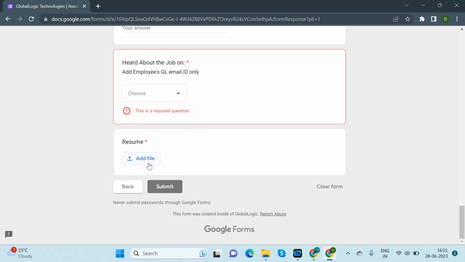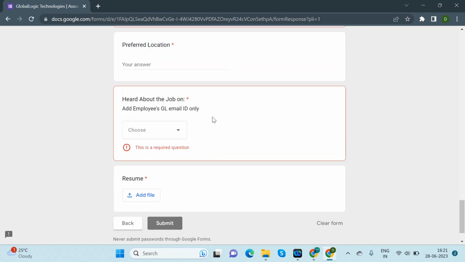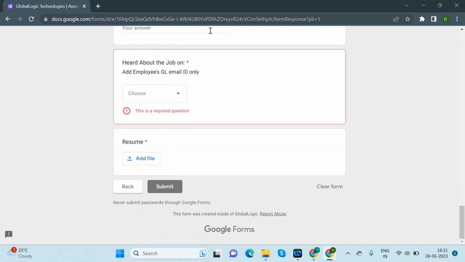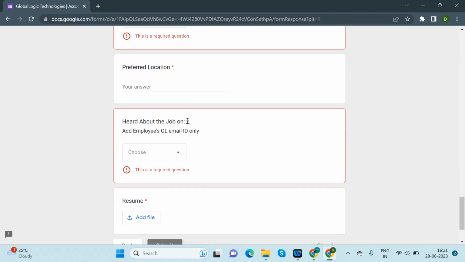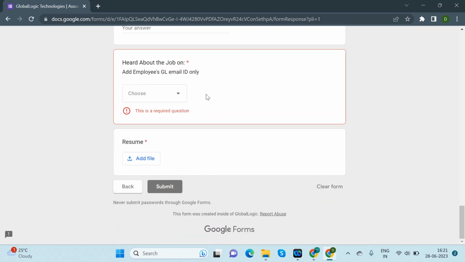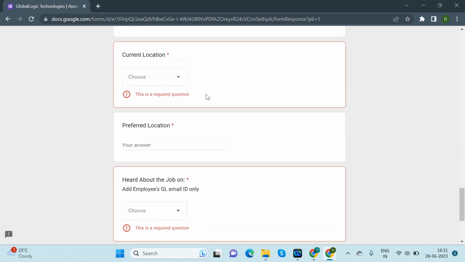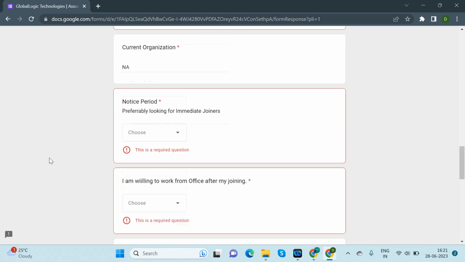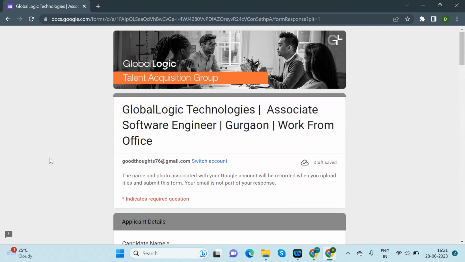Resume: you need to upload your resume, either a PDF file or a doc file, here. Once you fill in all these details, you need to submit. Please note one thing: whenever you see the star mark here, it means that field is mandatory. Once you fill in all these details, submit this form. If you are interested and want to apply, then please apply for this position.